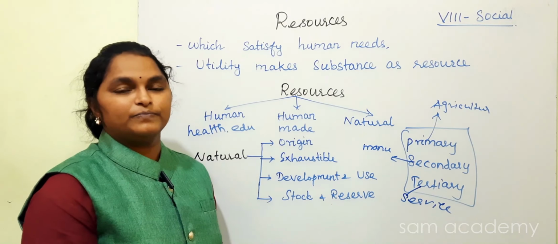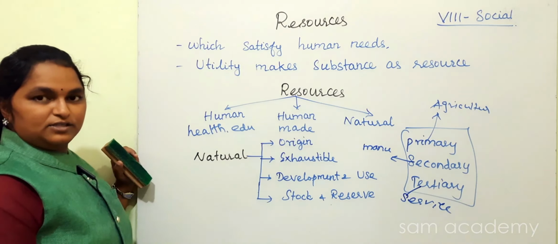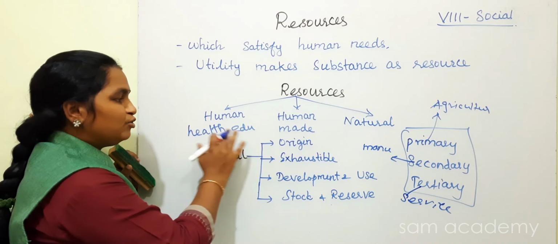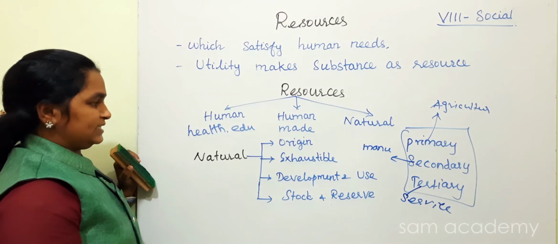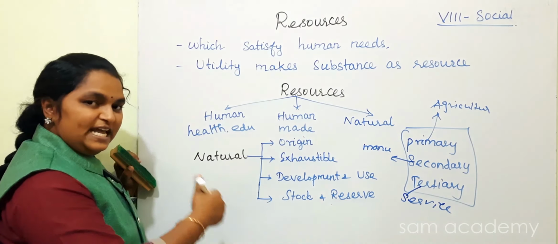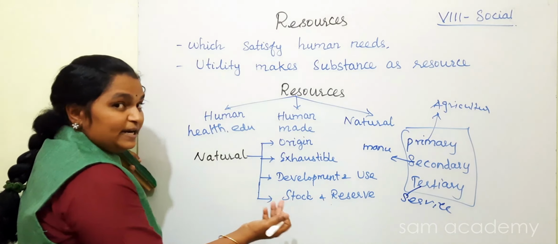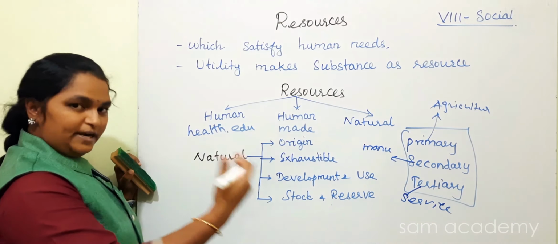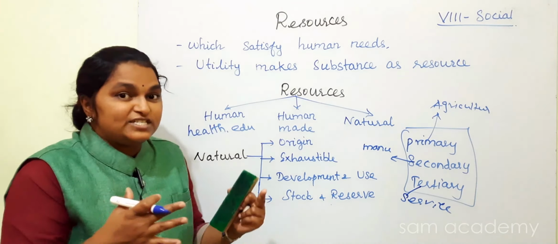Now, we come to human resources. When a human becomes a resource, first they must have good health and education, then they become a good resource. If they have good physical health, they can work in a field very strongly. They may work in the primary sector or the secondary sector, that means in industry and agriculture they can work well. They have good education, good knowledge.